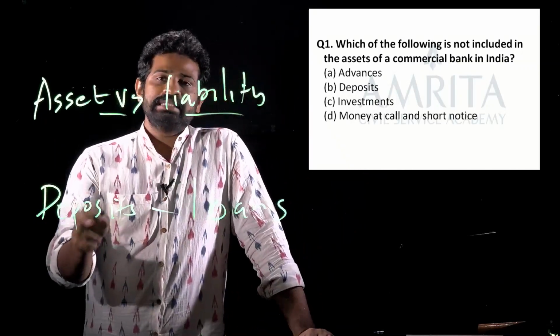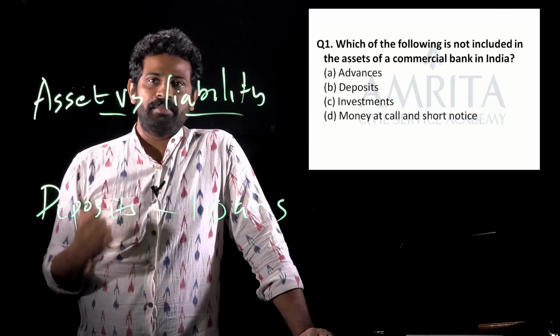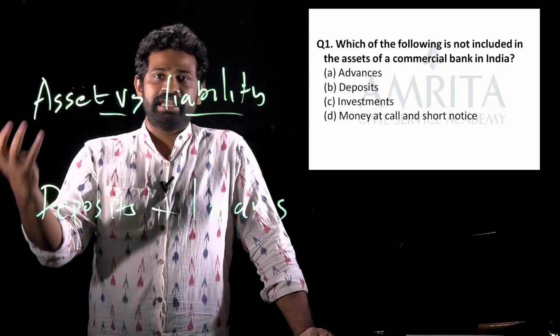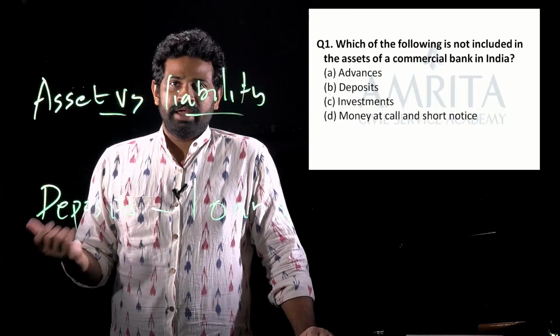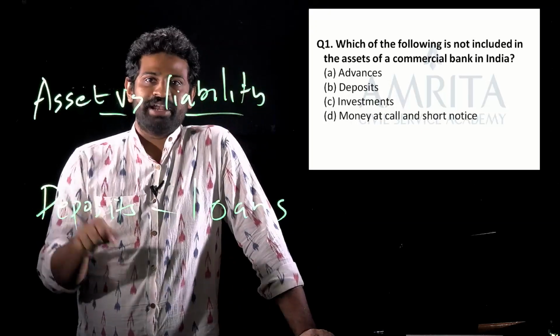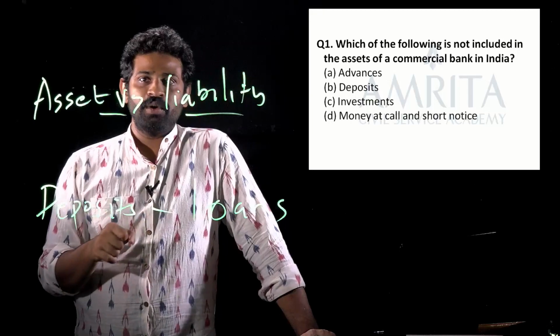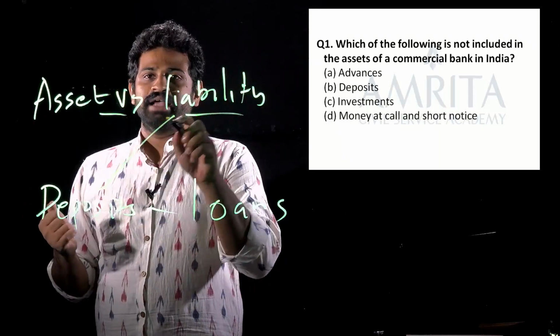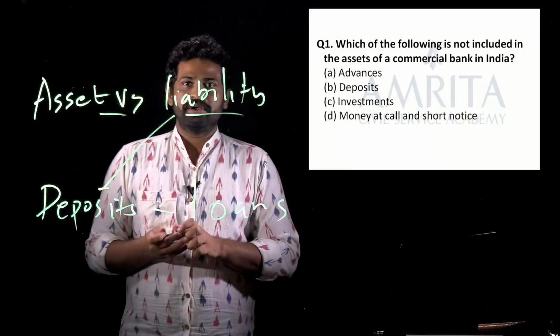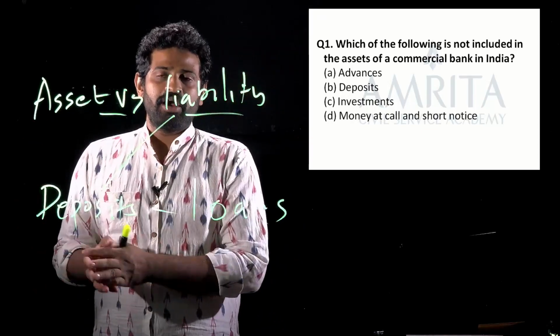That is how the banking system works. But can this deposit be called an asset of a bank? Is it going to bring money to the bank, or should the bank be giving it back at some point? Banks can't keep this deposit for themselves, right? It's not their money at the end of the day, so they have to return it. So actually deposits are not an asset for banks, but a liability, because at one point in time this is going to go outside of the bank's coffers.